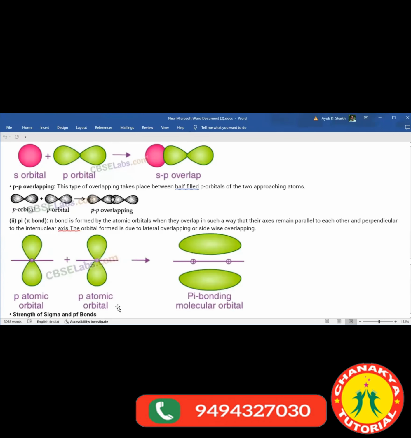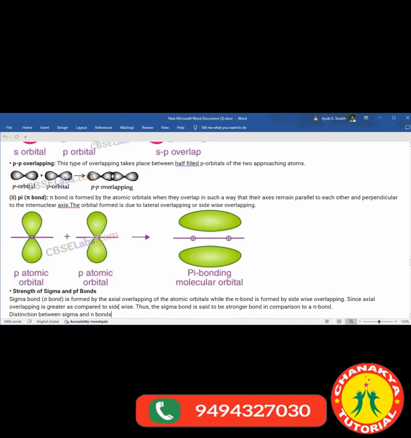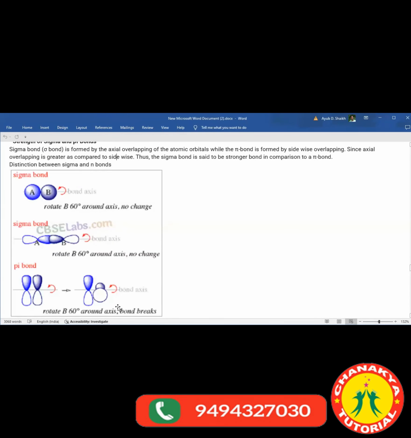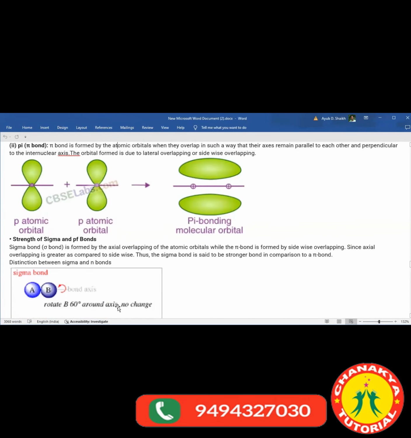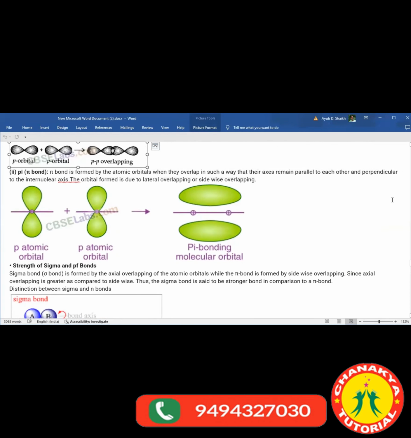Now you can check here with the pi bond. So see about pi bond, what has been given to you. Pi bond is formed by the atomic orbitals when they overlap in such a way that their axes remain parallel to each other and perpendicular to the internuclear axis.